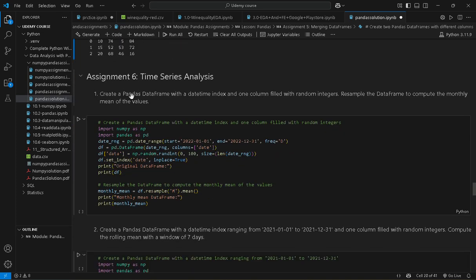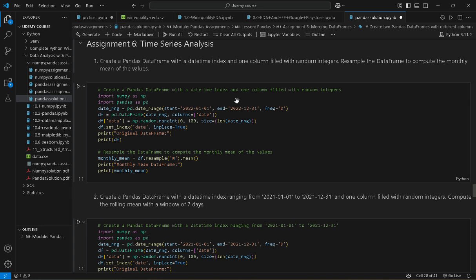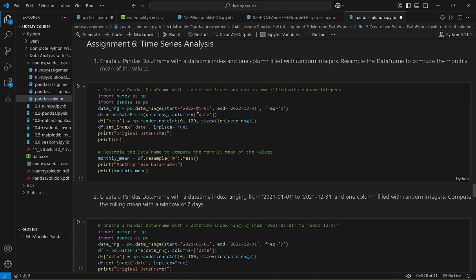Next question: create a pandas data frame with a datetime index and one column filled with random integers. Resample the data frame to compute the monthly mean of the value. First of all, we create a date range with the pd.date_range function, starting from 1 January 2022 to 31 December 2022.